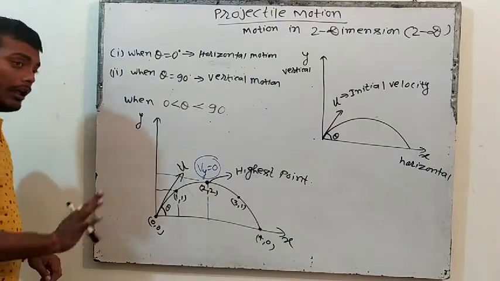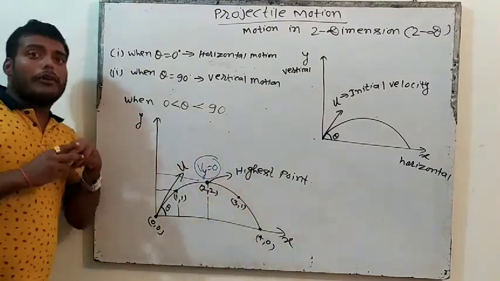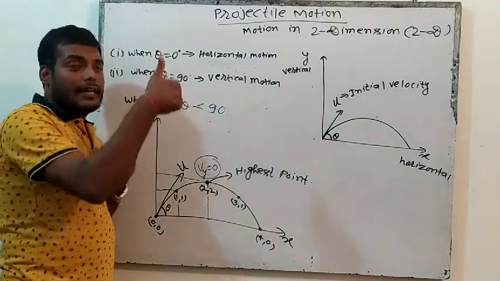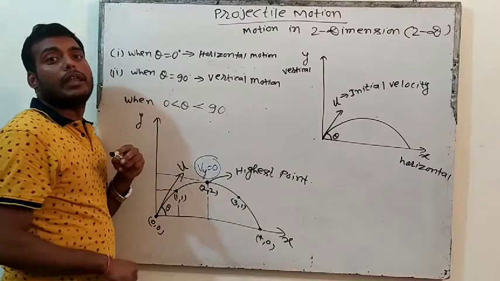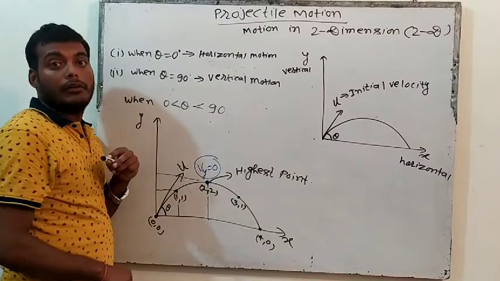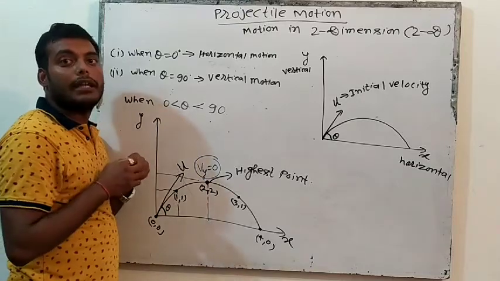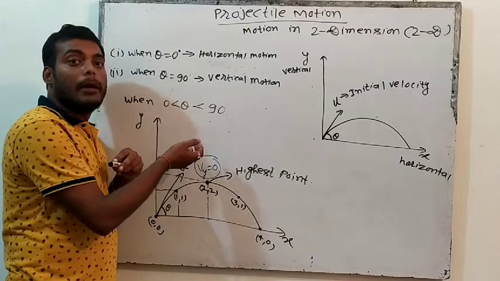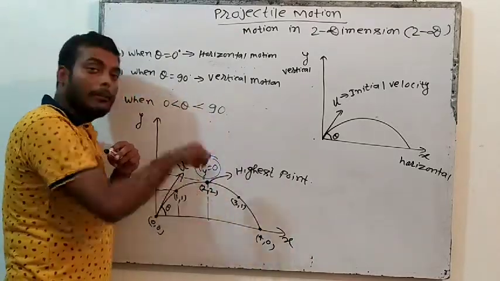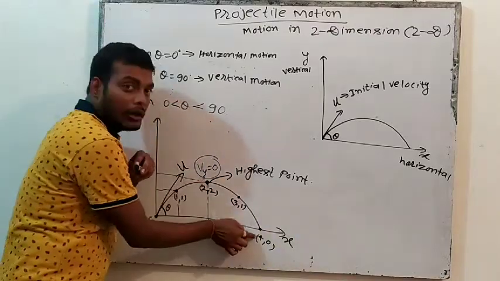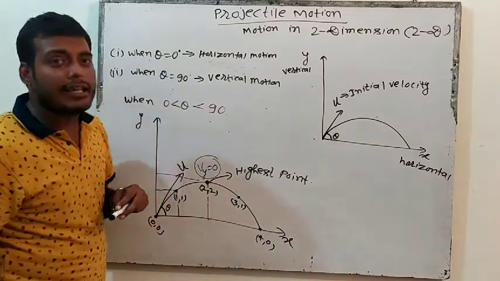Okay? Now think about x direction. If I ask you why in y direction the velocity first decreases, because acceleration due to gravity is acting. Who is applying acceleration due to gravity? Earth is constantly applying a force in y direction. That's why first the velocity will decrease and then increase. When it goes up, the velocity will decrease, and when it falls down again, the velocity will increase. But in x direction, is there any force acting?